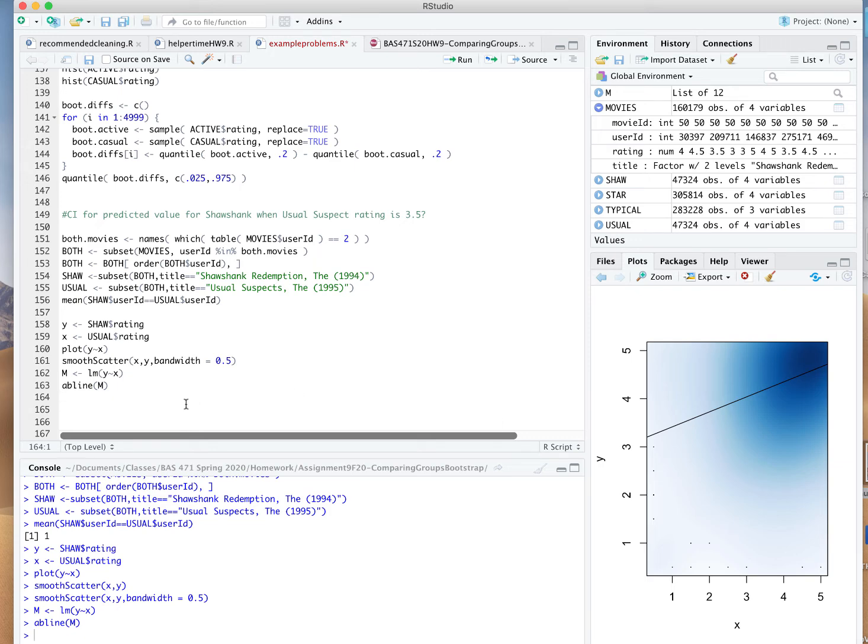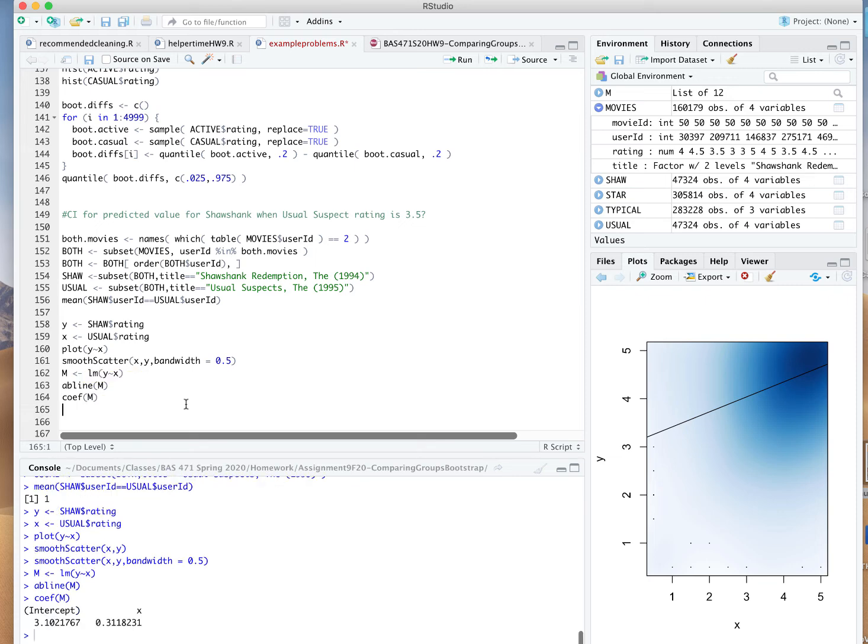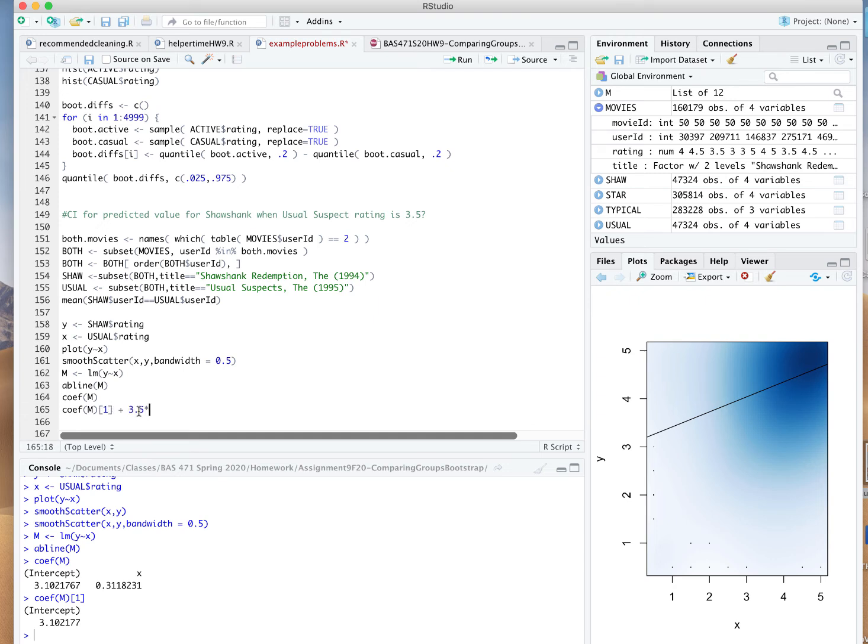Well, if we look at the coefficients of that model, that's the intercept of the line, that's the slope of the line. We could take the intercept, the first value of coef(m), and then add to it 3.5, the value of the rating for The Usual Suspects, times the slope, coef(m)[2].